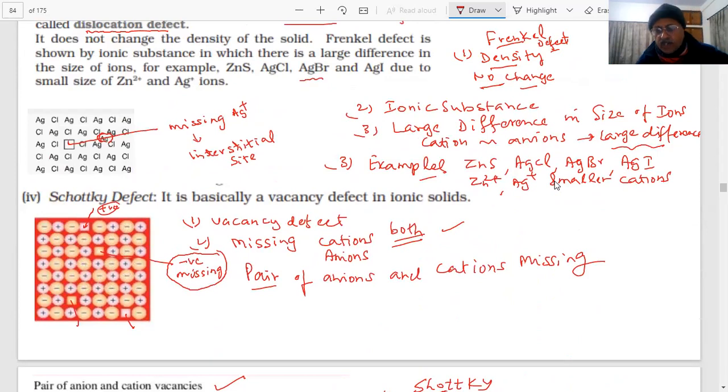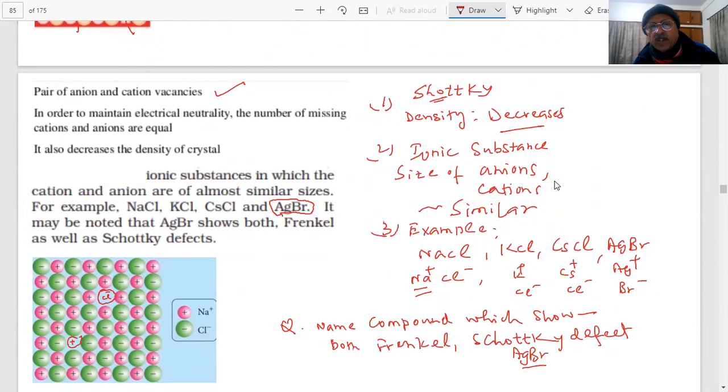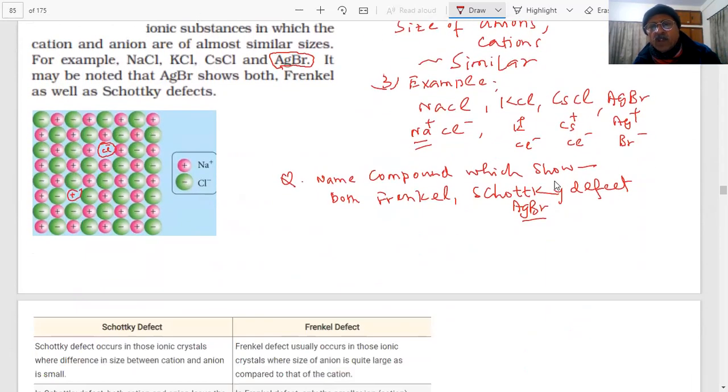So this is an important case. Student, certain questions become important when you see certain exceptions, some different type of behavior. So AgBr is important because it shows the Frenkel as well as the Schottky defects. Both the defects are shown by AgBr.